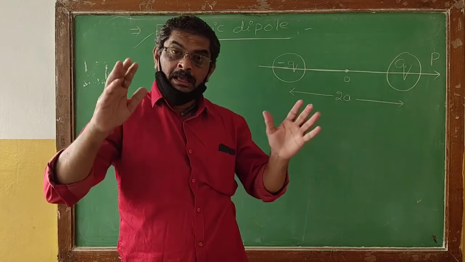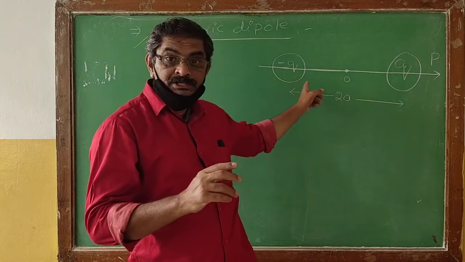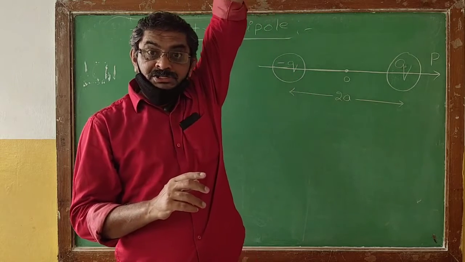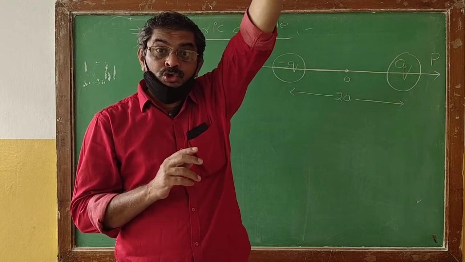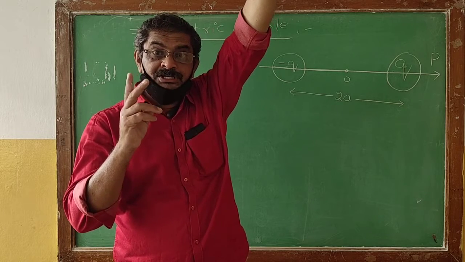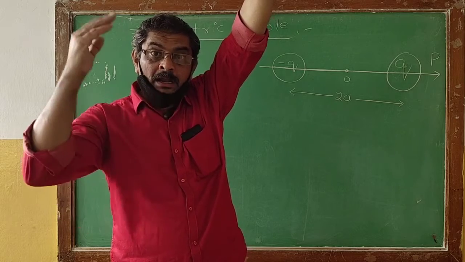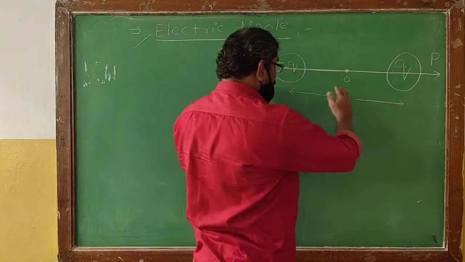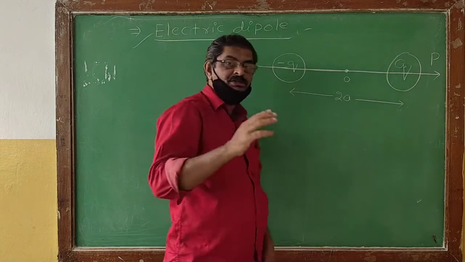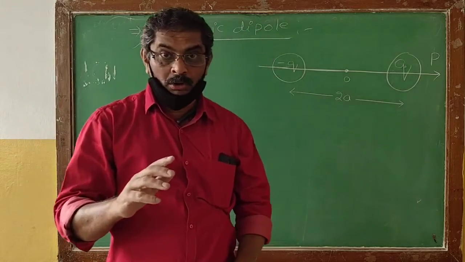Remember, an electric dipole will always be defined as a system consisting of two charges which are equal in magnitude, having opposite polarity, separated by a certain distance. That is what we call the electric dipole.